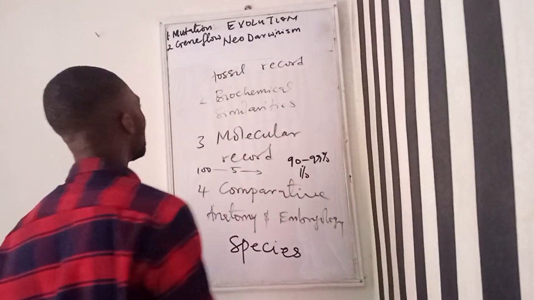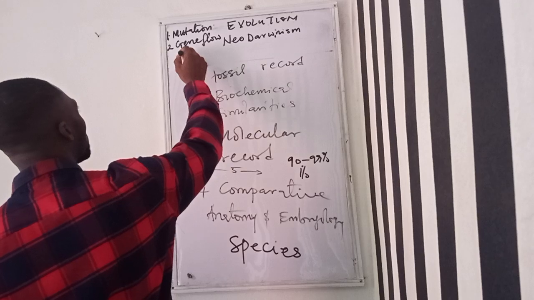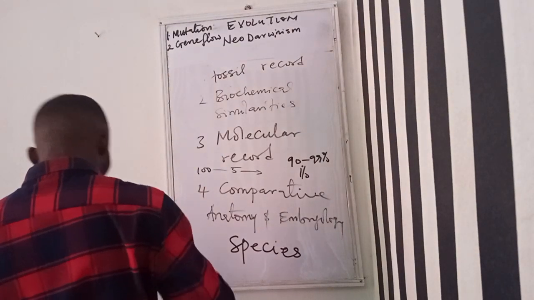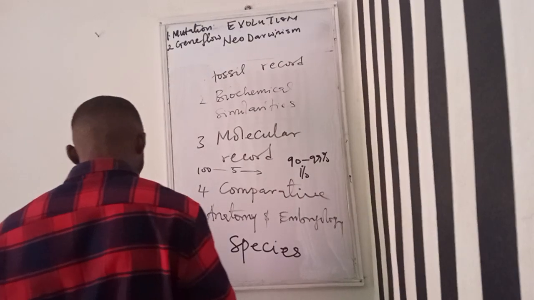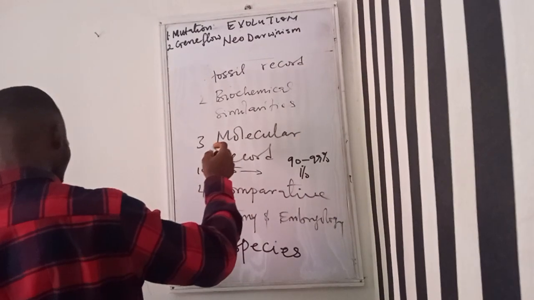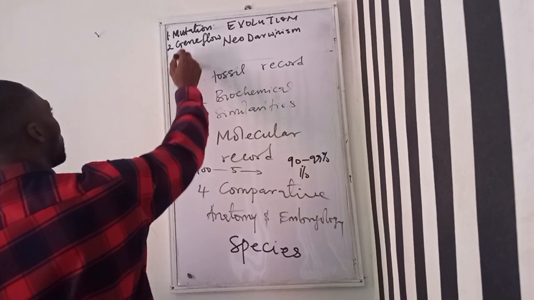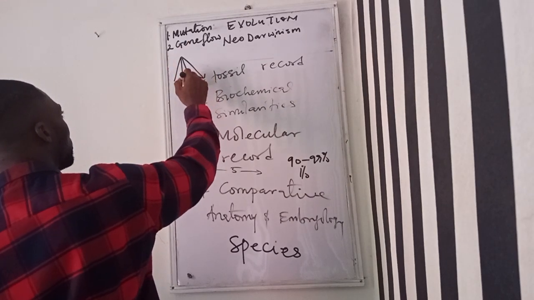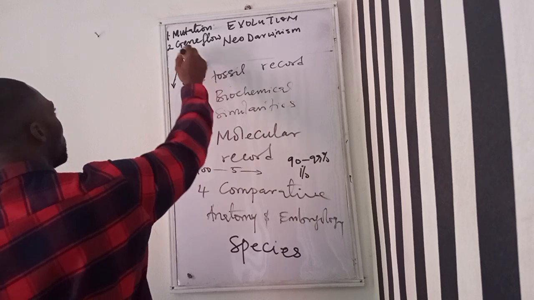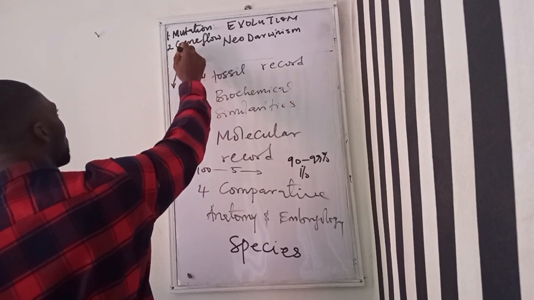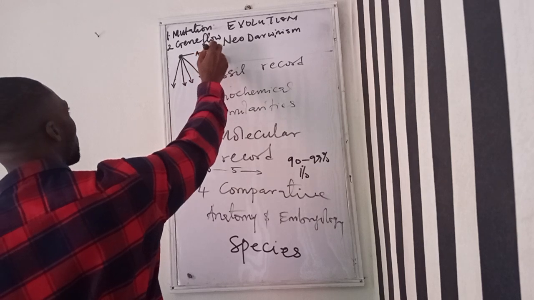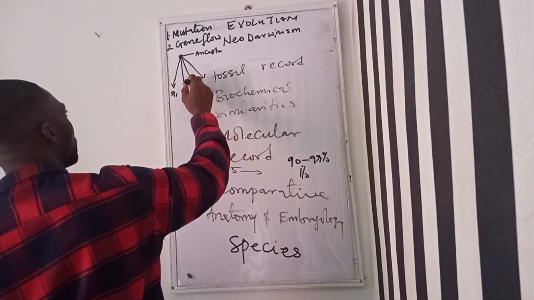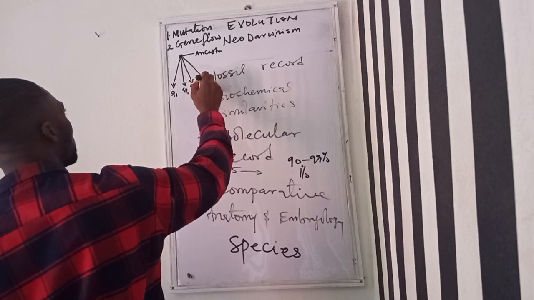So if we have this as a single ancestor, then this is species 1, this is species 2, this is species 3, this is species 4.